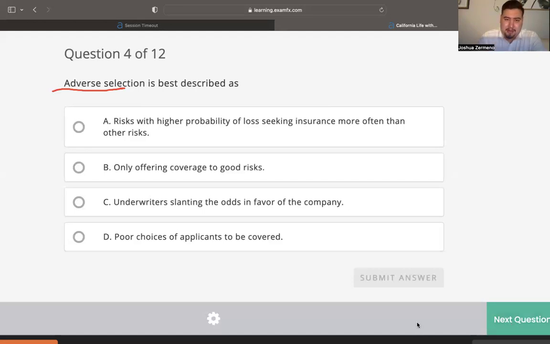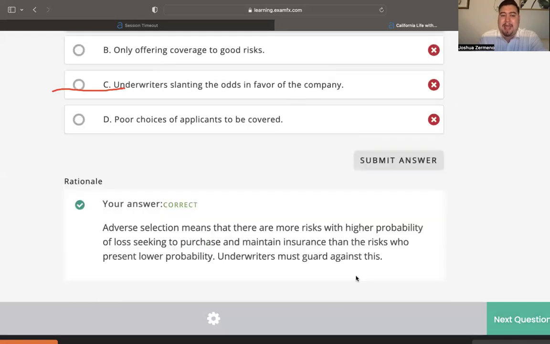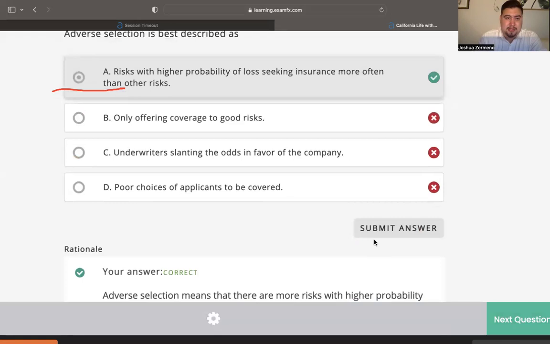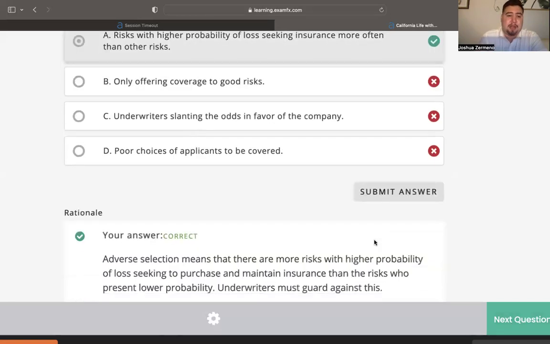So I think A, as weird as it's worded, I think that's going to be the best option, and that is the correct answer. The correct answer is, let's read it down. Adverse selection is best described as what? On the options here, it's best described as risk with higher probability of loss, seeking insurance more often than other risks.